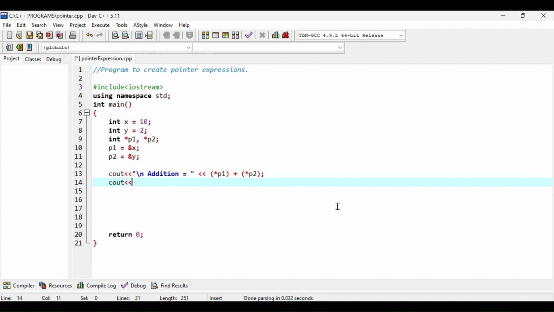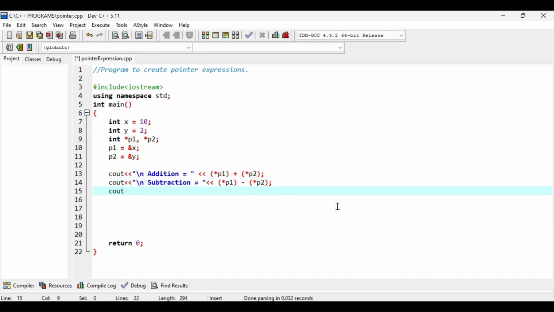Same thing I will repeat for subtraction. So here subtraction is equal to, and I will again mention star p1 inside one set of parentheses, then minus sign, then star p2 inside the second parentheses. In the third step, let's multiply x and y.